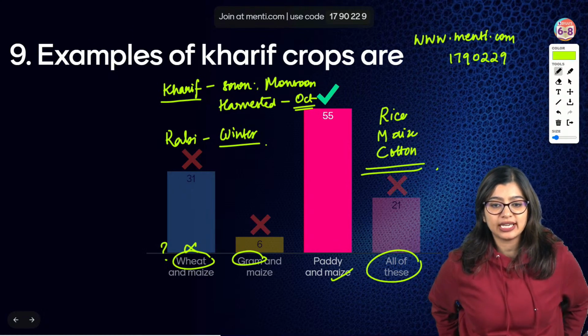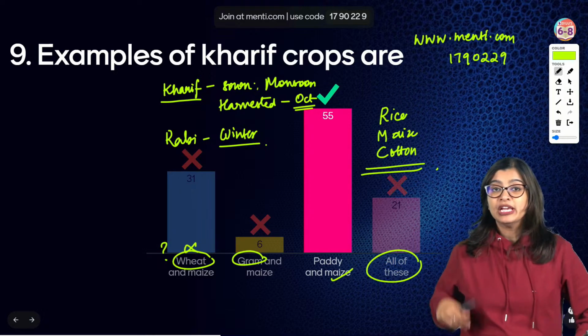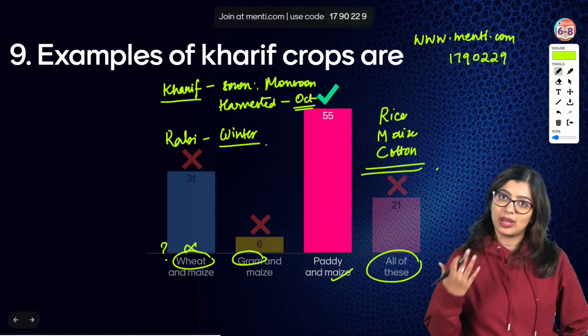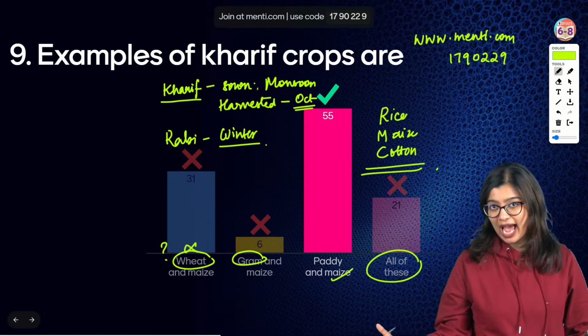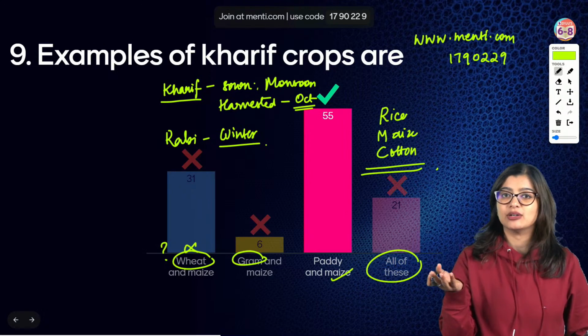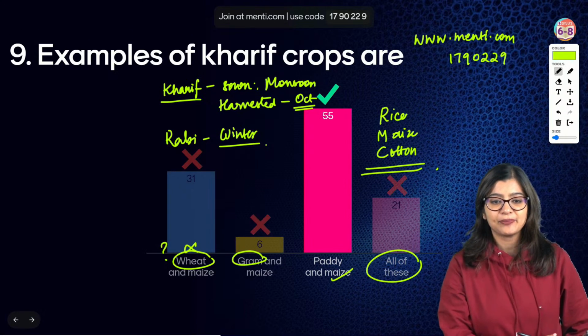Ma'am, what is actually kharif and rabi? Why only these words? So actually, if you look at the Arabic meaning of this, it means monsoon and winter. That's why we say kharif and rabi, right?